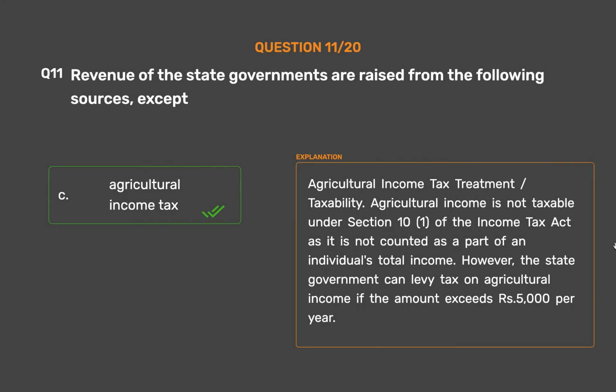Agricultural income tax treatment, taxability. Agricultural income is not taxable under Section 10(1) of the Income Tax Act, as it is not counted as a part of an individual's total income. However, the state government can levy tax on agricultural income if the amount exceeds 5,000 rupees per year.